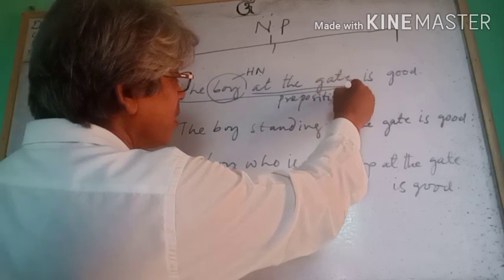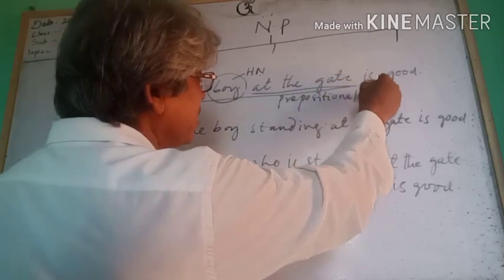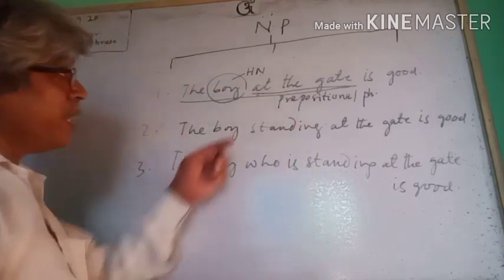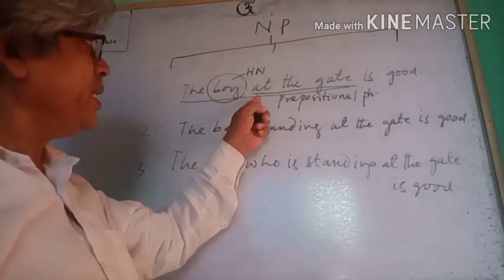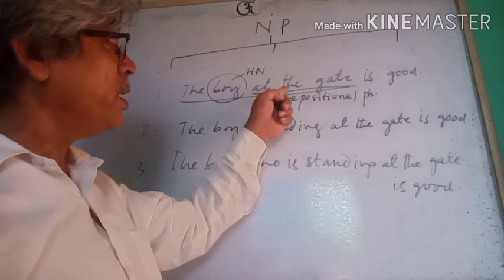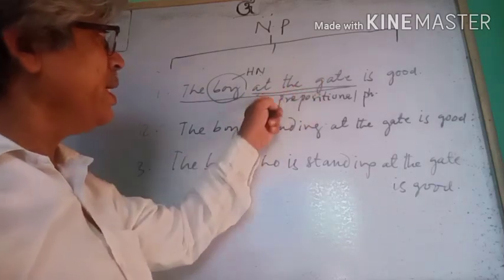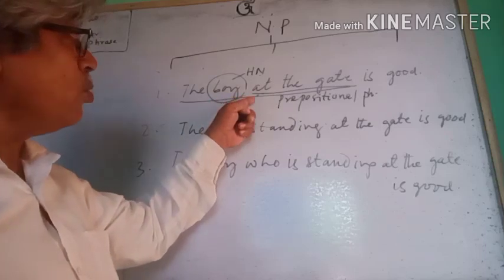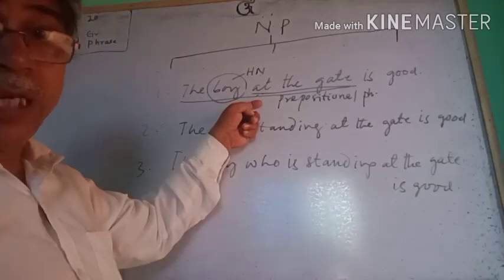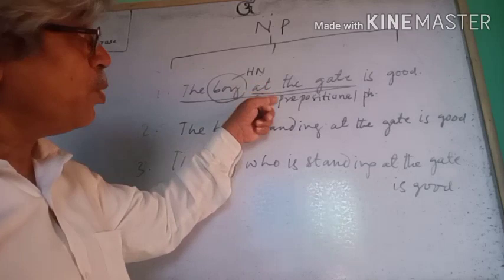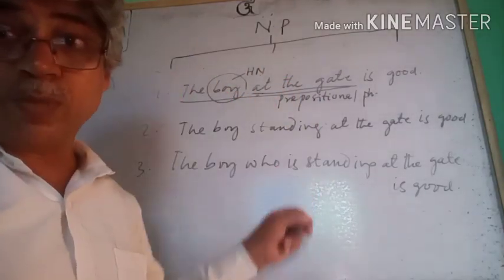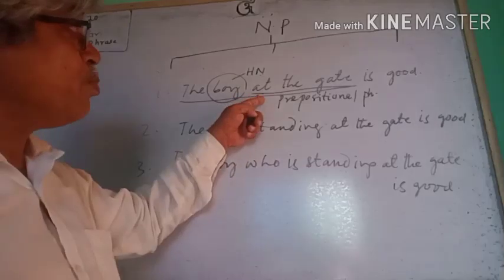It is a prepositional phrase because it begins with a preposition. At is a preposition, and as it begins with a preposition, it is called a prepositional phrase. After the noun, in a noun phrase, we can also use a prepositional phrase as post modifier.